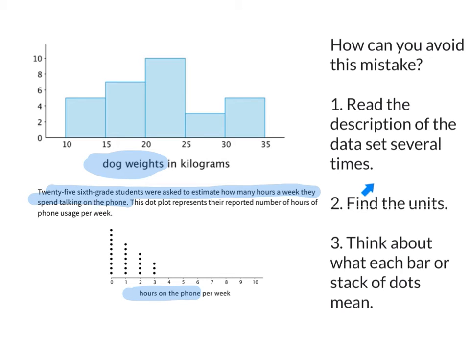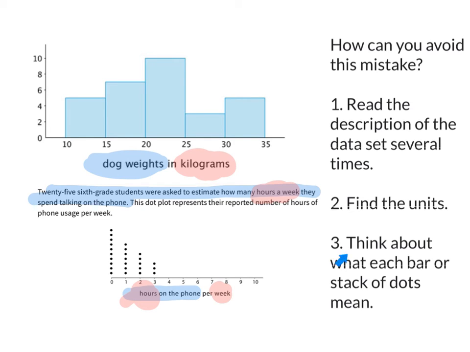Second thing, find the units. Almost always we're going to be measuring something. So for example, this histogram at the top, it is measuring things in kilograms, not pounds. And on the bottom, we're talking about hours. How many hours per week? Find the units so you can talk about them and you can use them in your description.